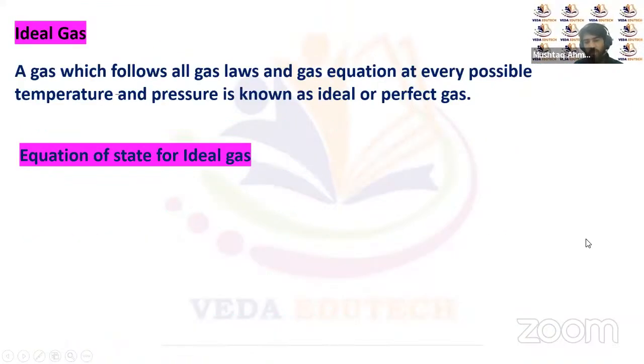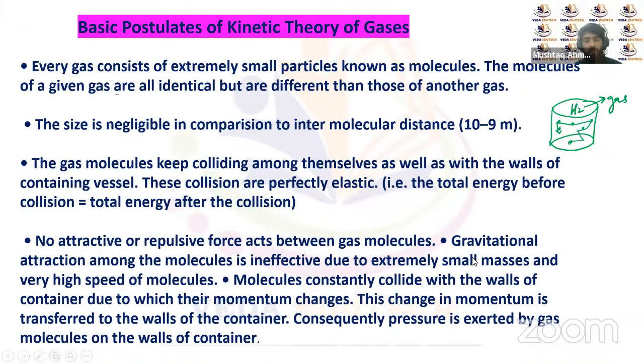So these are some of the important postulates of the kinetic theory of gases. The first postulate is that gases consist of small particles known as molecules, and all molecules of a given gas are identical. The second is that the size of the gas molecule is negligible compared to the intermolecular distances between them. The third is that these gas molecules are in continuous random motion. They collide with the walls of the container as well as with the molecules present in the container, and these collisions are perfectly elastic.